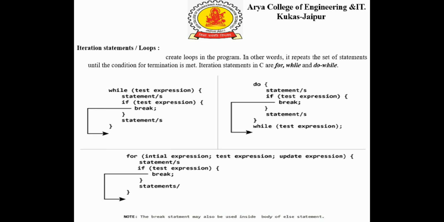Similarly, in the do while loop, the block of code will be executed for a given condition in while, followed by a semicolon. The difference between while and do while is that in the while statement the condition will be evaluated first and then the block of code will be executed. But in do while, for the first iteration the block of code will be executed and then the condition will be evaluated.